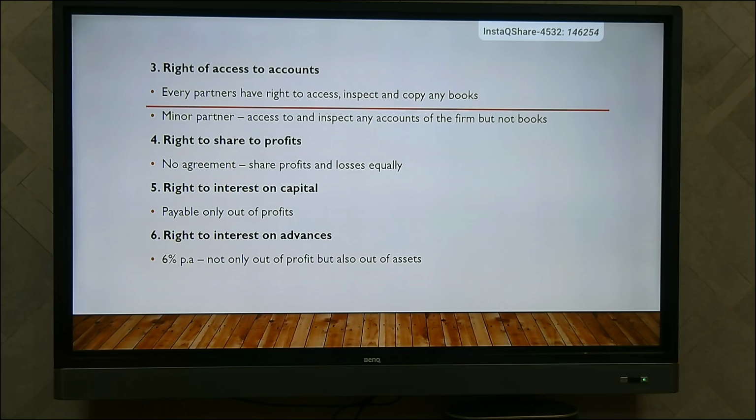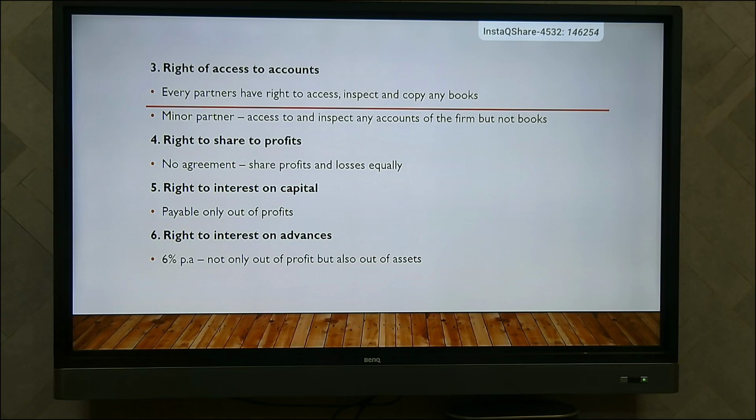The next right is the right to share profit. Each and every partner has the right to share the profits of the organization. It involves sharing of losses also. If there is no agreement, then they will share the profits and losses equally, in spite of the capital contribution.